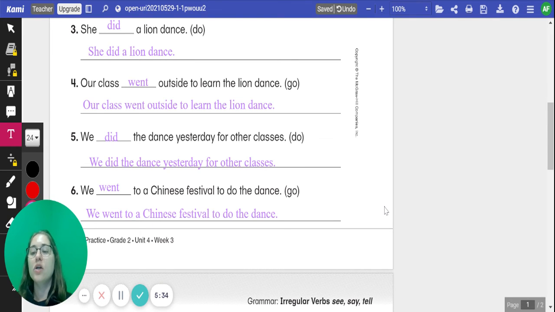All right, number 3, do becomes did. She did a lion dance. Number 4, go becomes went. Our class went outside to learn the lion dance. Number 5, do becomes did. We did the dance yesterday for other classes. And number 6, go becomes went. We went to a Chinese festival to do the dance.